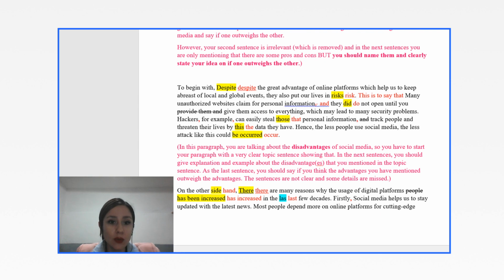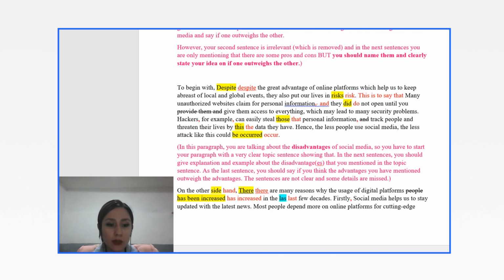So, for example, then I have added 2 commas here because this is extra information. Hackers, for example, can easily steal those personal information. No, that's personal information. Information is uncountable. Comma, track people, because you're naming a group of things.